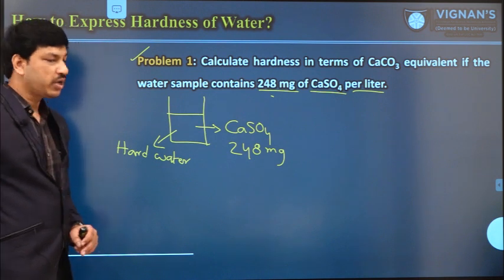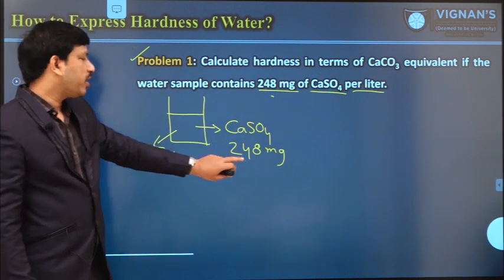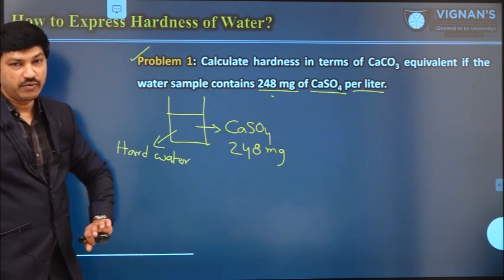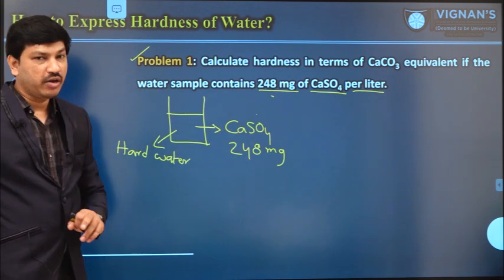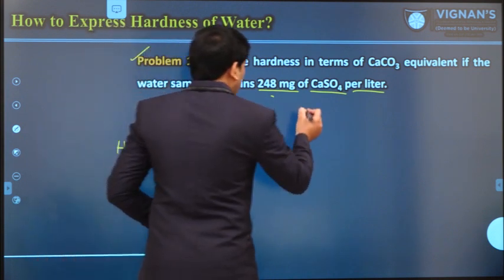So this is one of the hard water samples. This hard water sample contains 248 mg of calcium sulfate. Now how to convert this amount into calcium carbonate equivalent weight? So what is the formula?